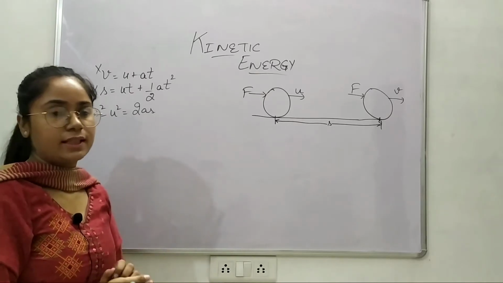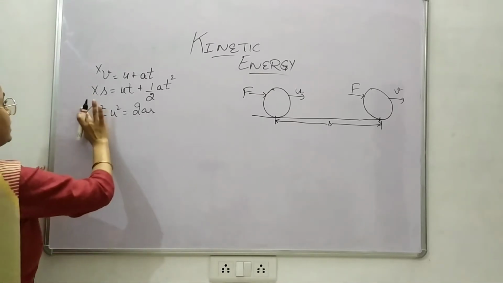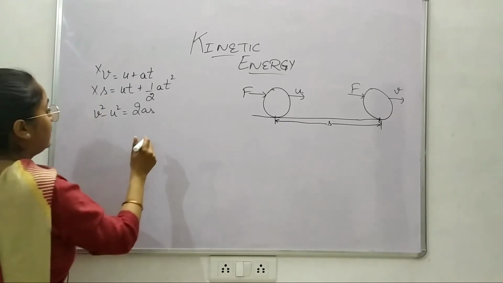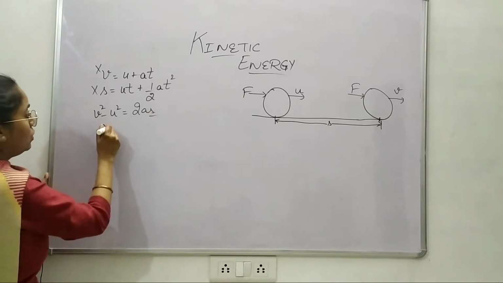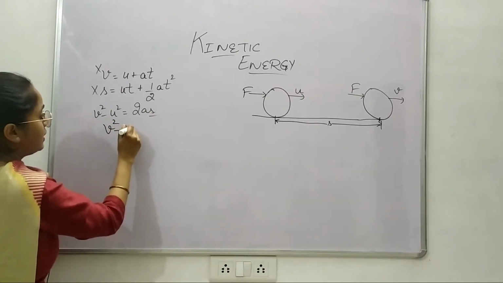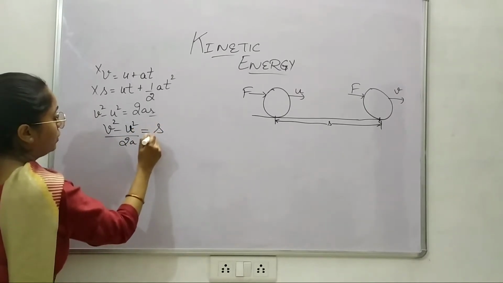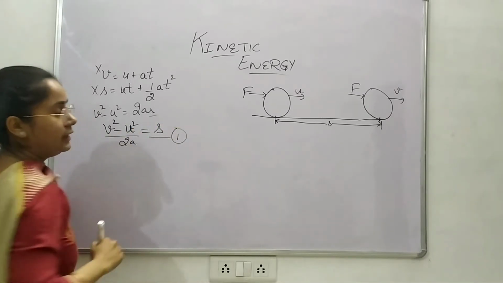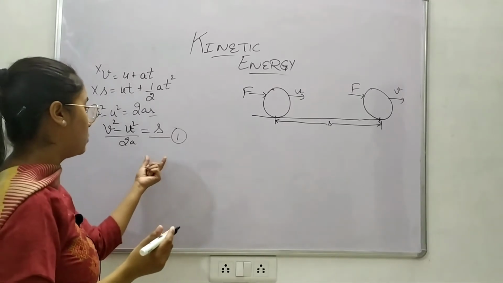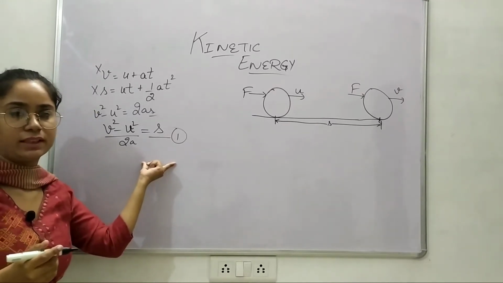Now we will use this equation. I need the distance now, so I will take (v squared minus u squared) over 2a equals s. So here I have found the distance. Okay, so I'm going to name this equation number 1.